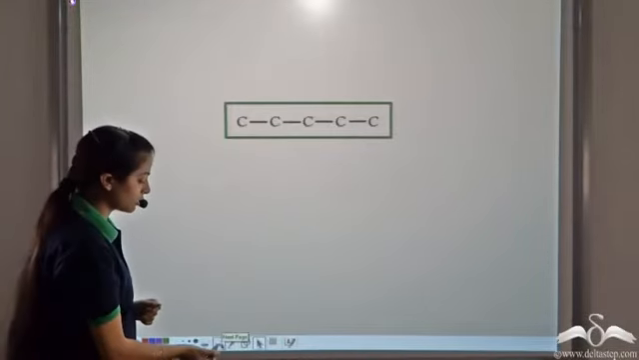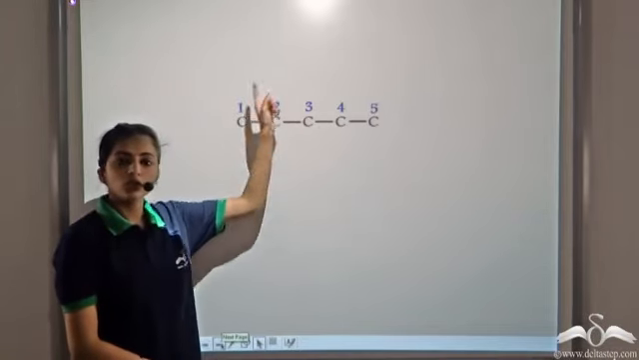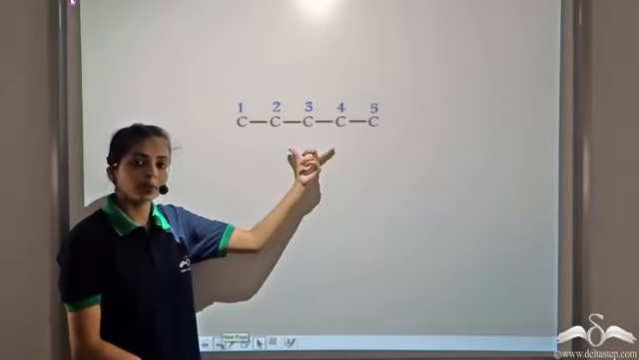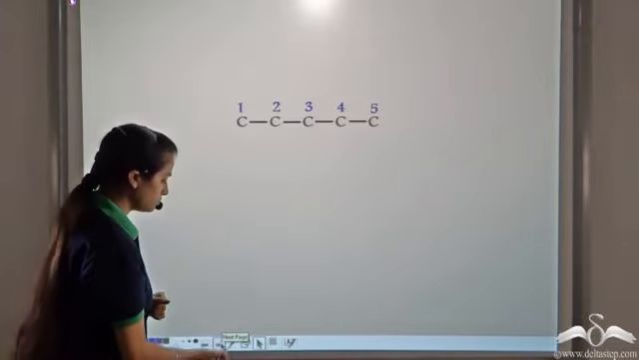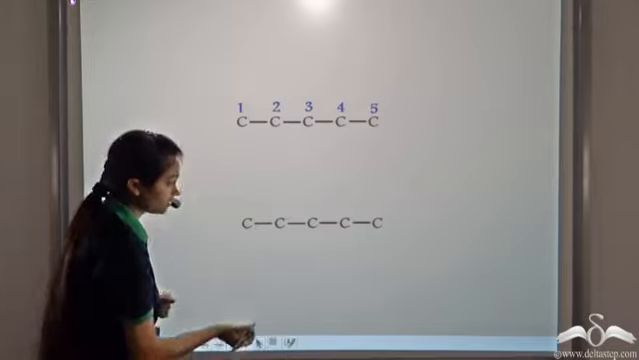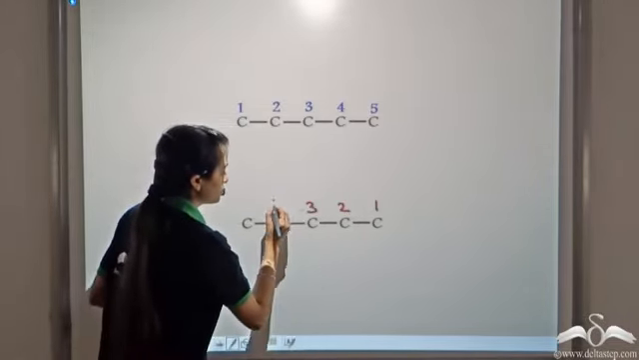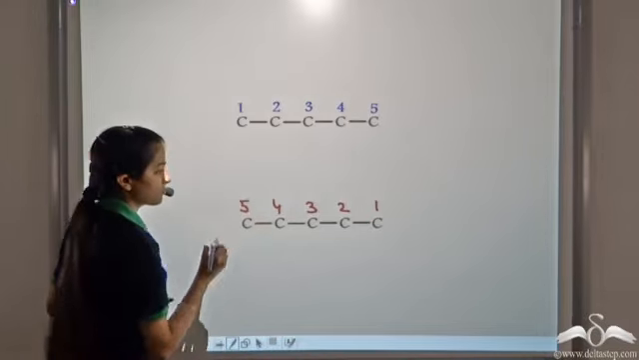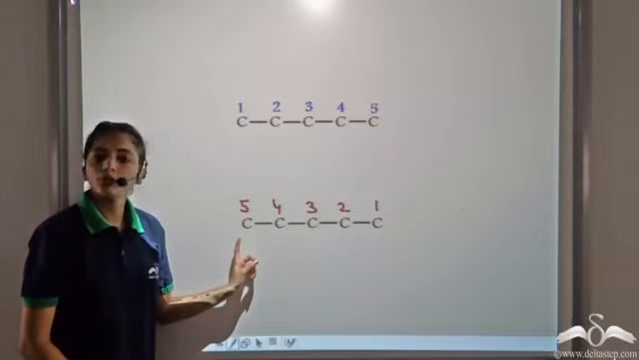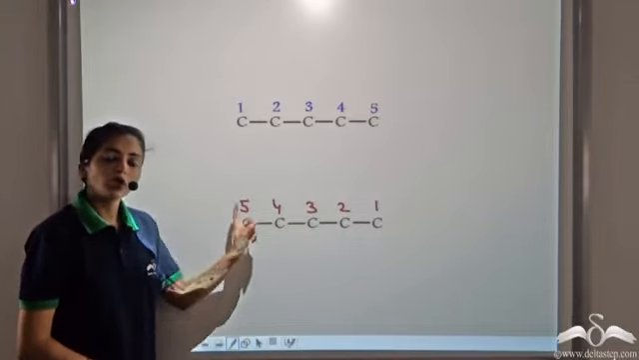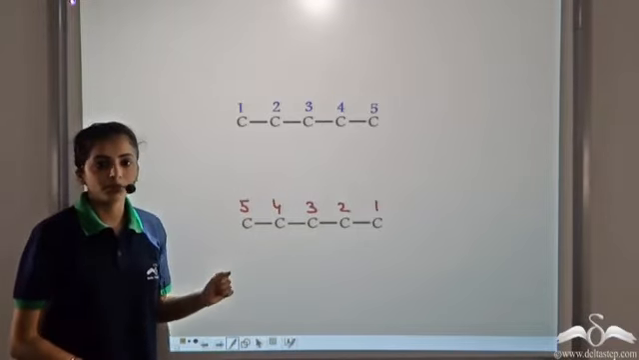Now we can number the longest chain. So it can be 1, 2, 3, 4, 5. So the longest carbon chain in this compound consists of 5 carbon atoms. Now we can also number it from the opposite side. So if we number it from the opposite end, we see that the number of carbon atoms is not changing. So the longest carbon chain in this compound consists of 5 carbon atoms.